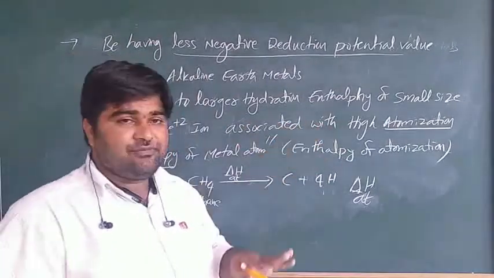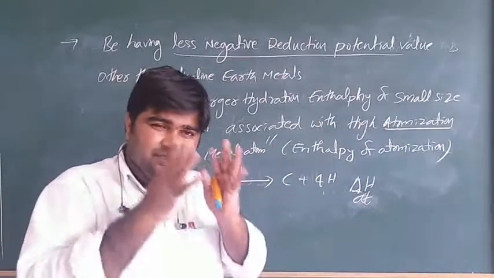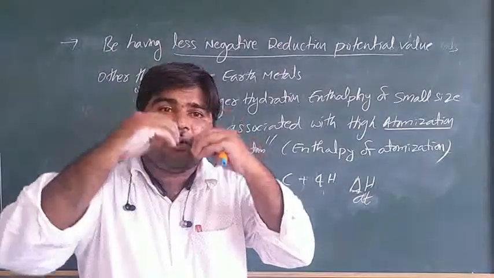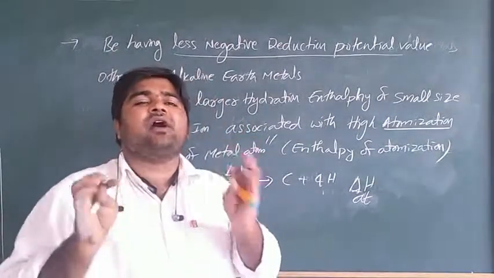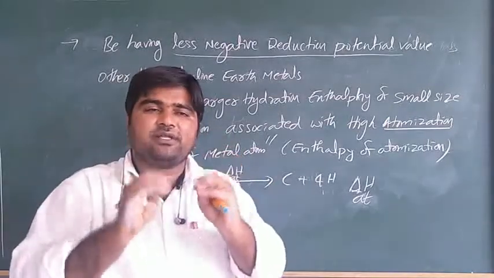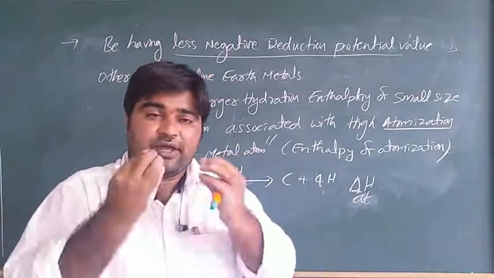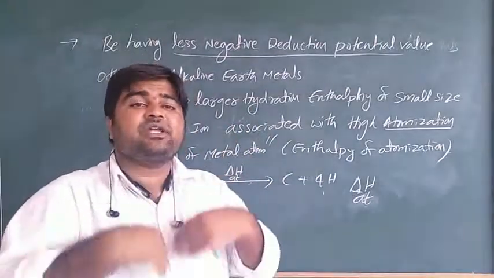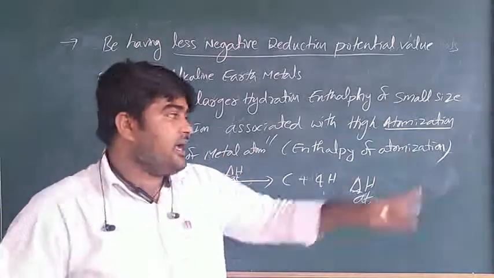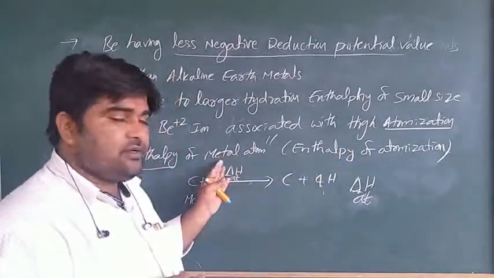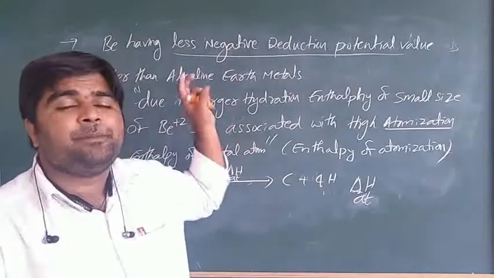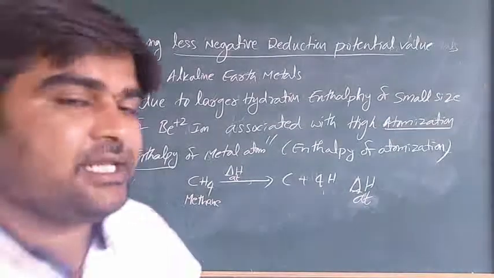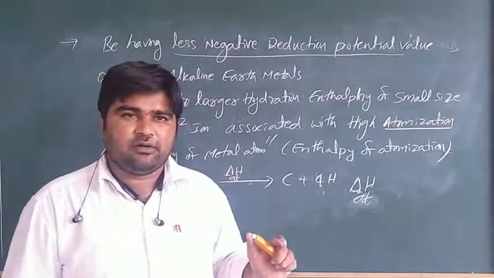What is the meaning of enthalpy of atomization? When a molecular substance is converted into atoms, we require energy. That amount of energy is called the enthalpy of atomization. When a beryllium molecule is converted to beryllium atoms, we require more energy, a larger value of atomization enthalpy. Due to that reason, beryllium has a less negative reduction potential value. Is it clear?